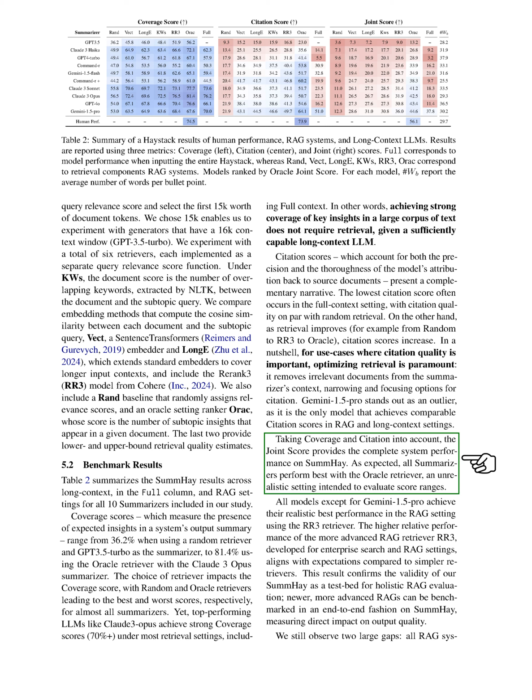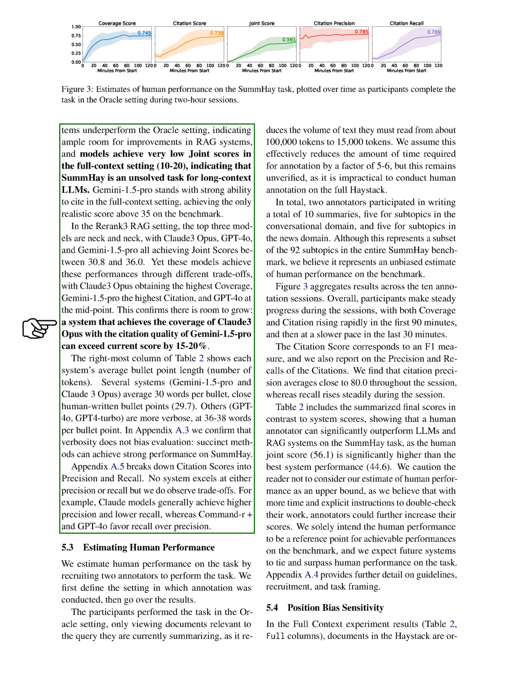While all summarizers performed best with the Oracle Retriever, the RR3 Retriever in the RAG setting yielded the best realistic performance for most models. We identified areas for improvement, such as RAG systems underperforming compared to the Oracle setting and models struggling in the full context setting. In conclusion, the performance of different models varied based on coverage and citation trade-offs, highlighting the potential for further advancements in RAG systems.